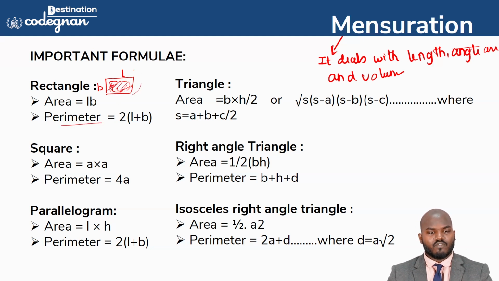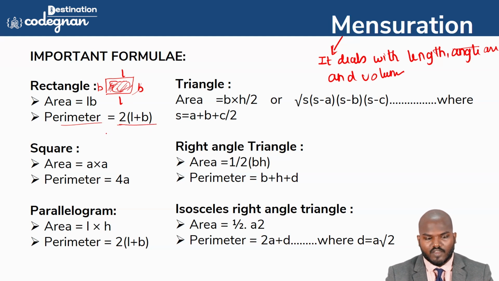Perimeter means the length of all sides, the sum of all the sides, which we can call the outer boundary. Here the sides are L and B, so the perimeter is 2 times L and B. There is 2L and 2B, where 2 is common, so the perimeter is 2 times (L plus B).